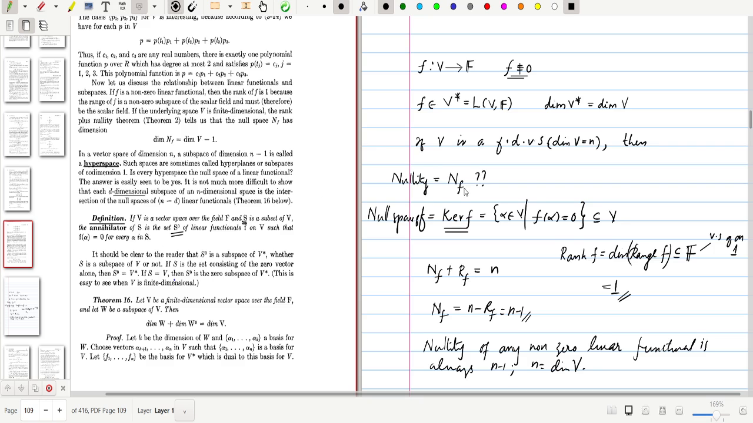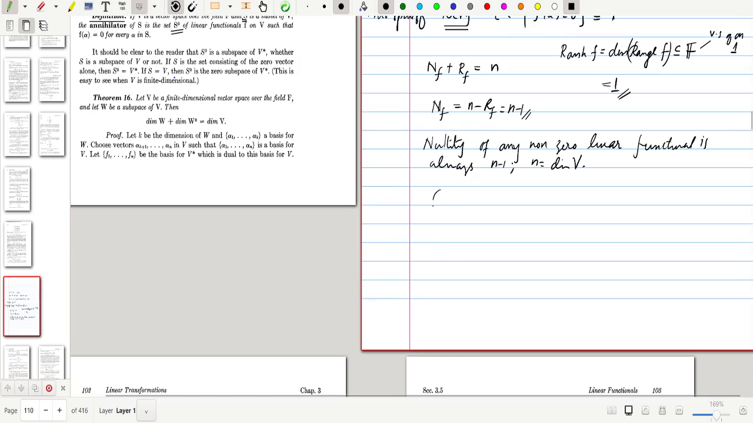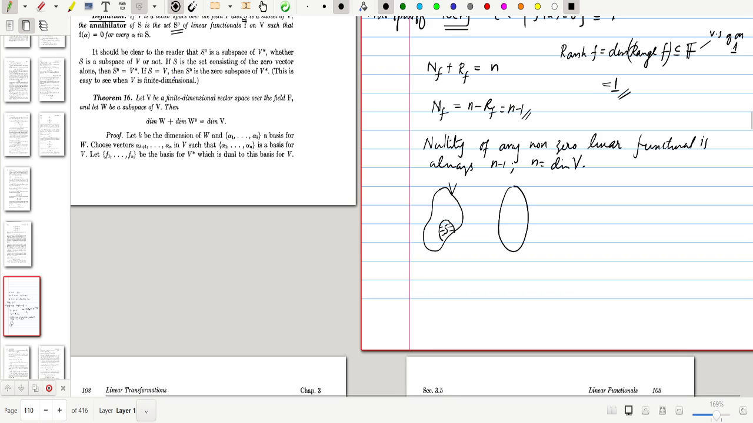Okay, so this is our vector space V, and we consider a subset of this, which I call S. So this is a subset of V, and we consider the set of all linear functionals which maps